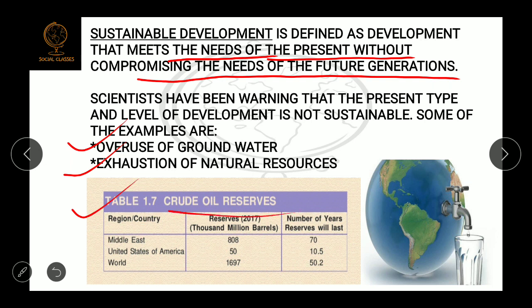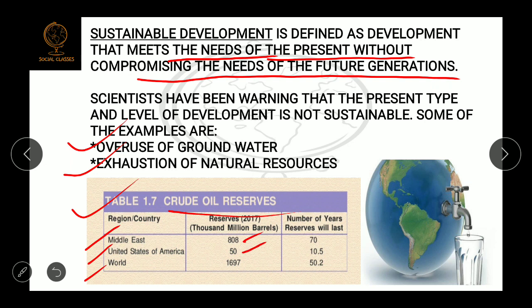For example, one example is given in your textbook of the crude oil reserves. You see there are three regions: Middle East region, United States of America, and total world. Reserve in 2017 in 1000 million barrels, 808,000 million barrels in Middle East, and 50,000 million barrels in United States of America.